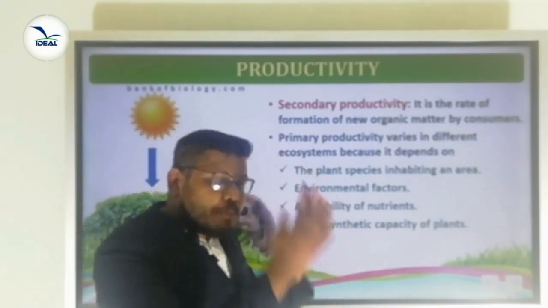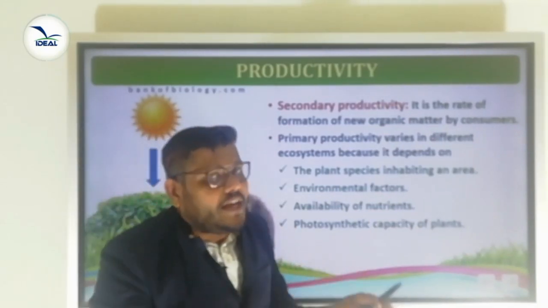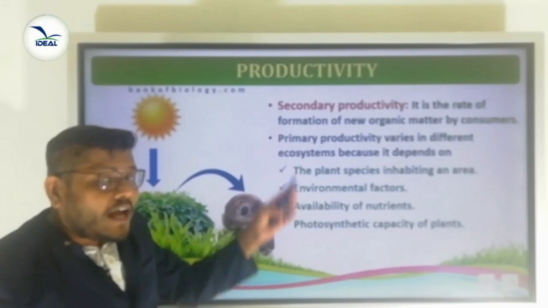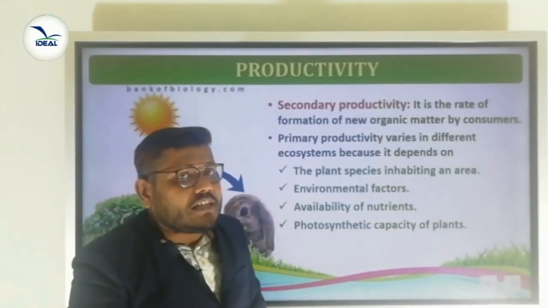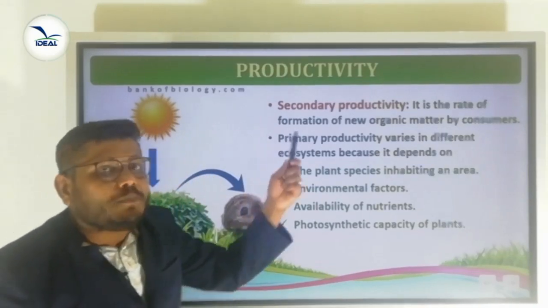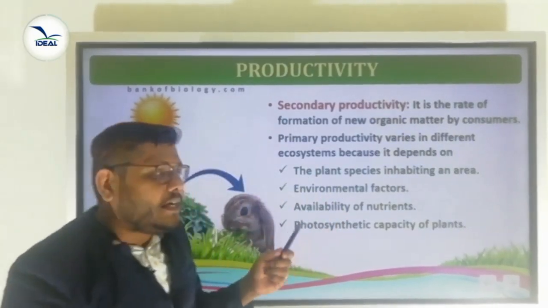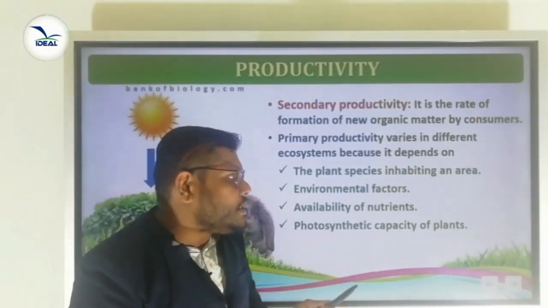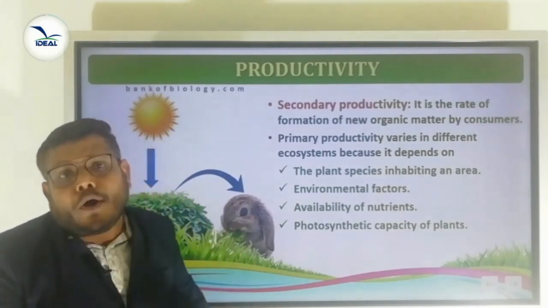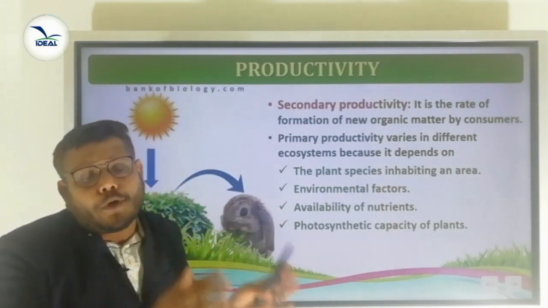So what are the factors affecting primary productivity? The plant species inhabiting an area, environmental factors, availability of nutrients and the photosynthetic capacity of plants. These are the important factors responsible for primary productivity.